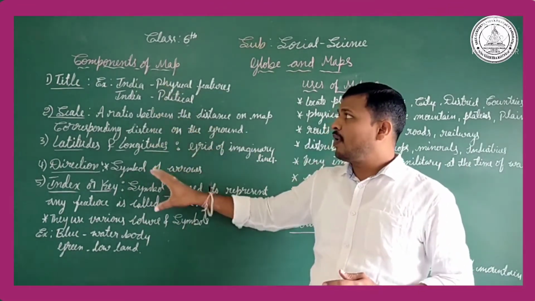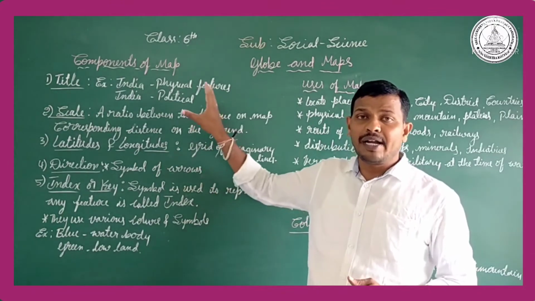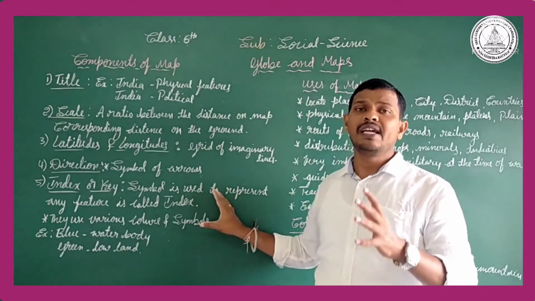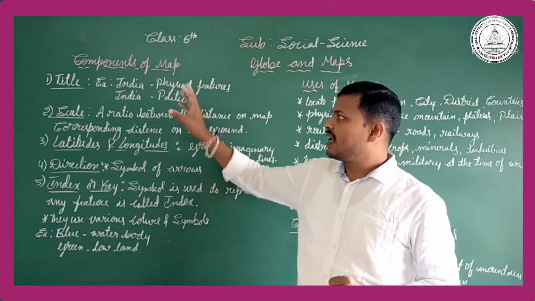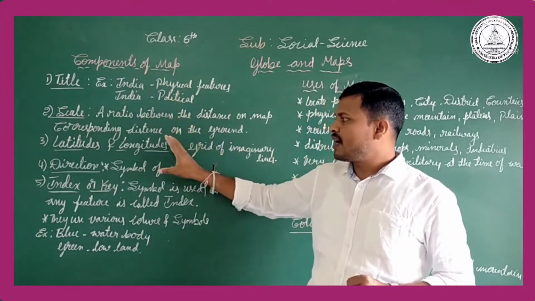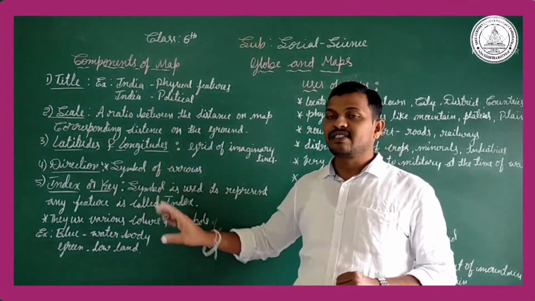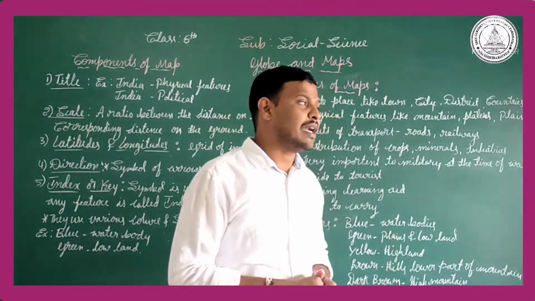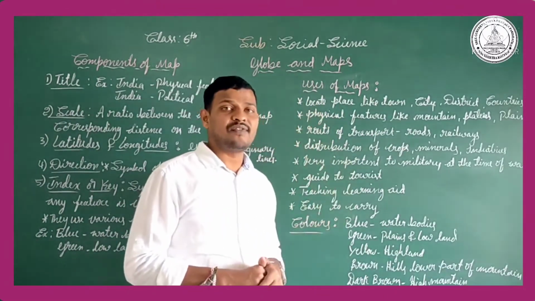So these are the important components that should be in the map. Those are title, scale, latitude and longitude, direction, index or key. These are the important aspects of the map.